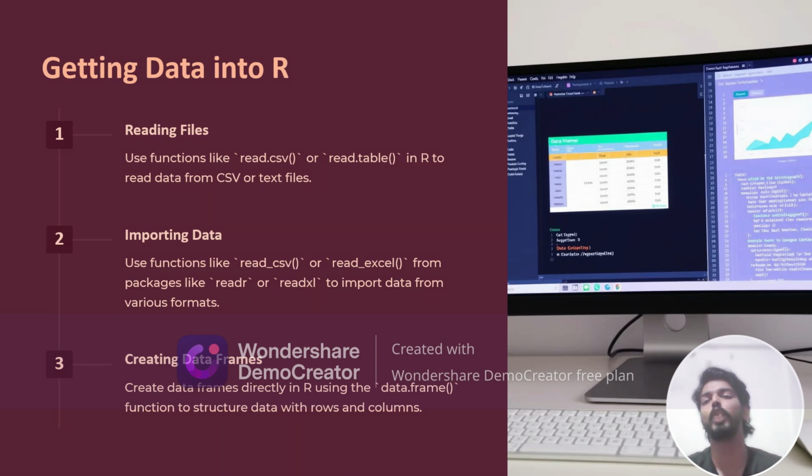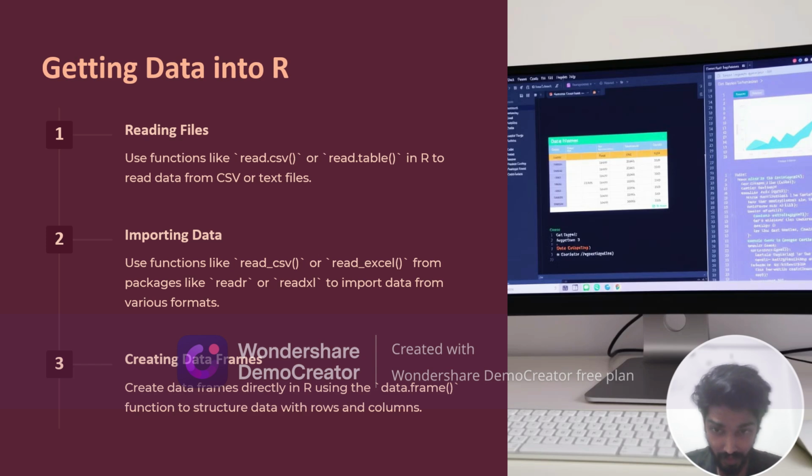Getting data into R. How to get data into R? Basically, how to use the data in R. We can divide it into three steps: reading files, importing data, creating data frames. First, we read files using functions like read.csv or read.table in R to read data from a CSV or text file. You basically use the read.csv function or the read.table function to read the table content.